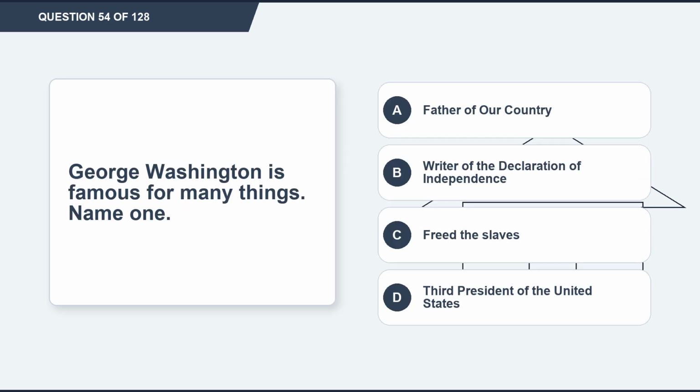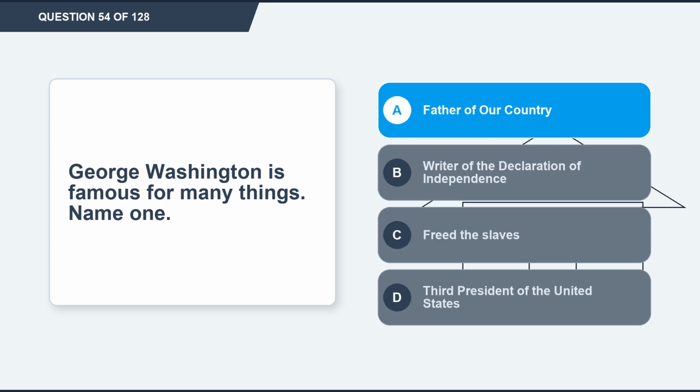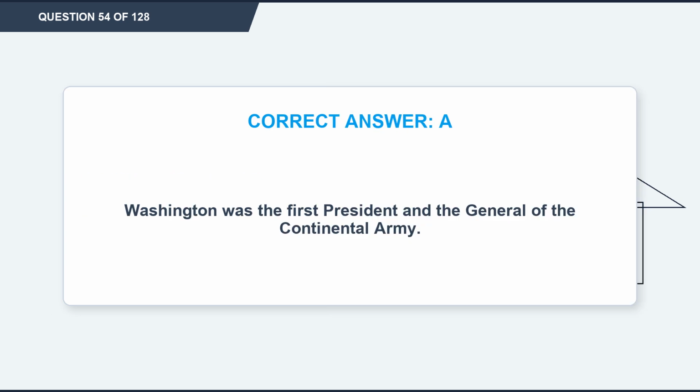Question 54. George Washington is famous for many things. Name one. Option A, father of our country. Option B, writer of the Declaration of Independence. Option C, freed the slaves. Option D, 3rd President of the United States. The correct answer is option A, father of our country. Explanation. Washington was the first president and the general of the Continental Army.